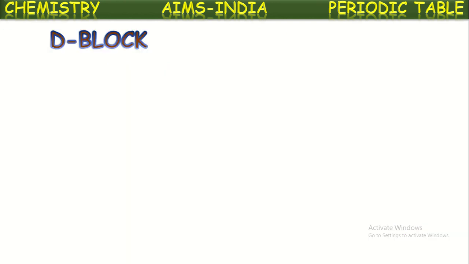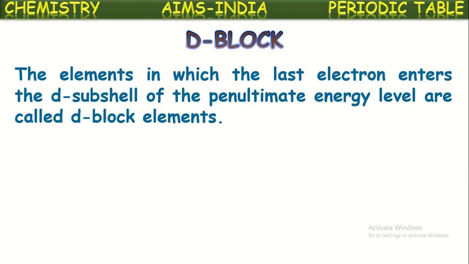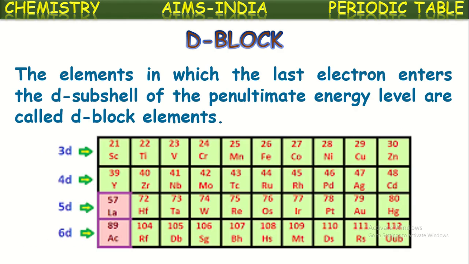Okay, next the d block: the elements in which the differentiating electron enters the d subshell are called d block elements, as we said.